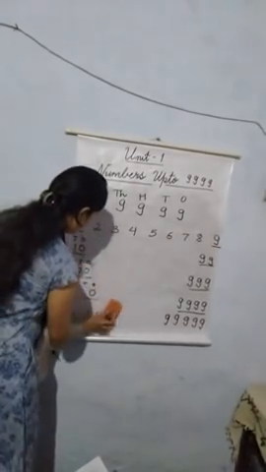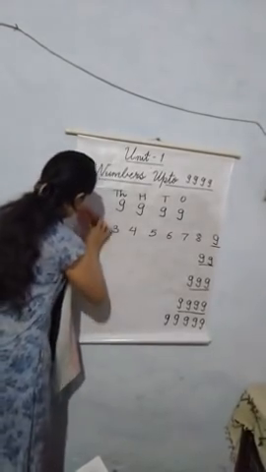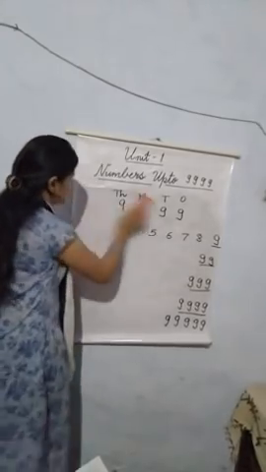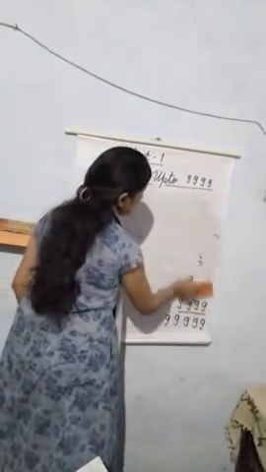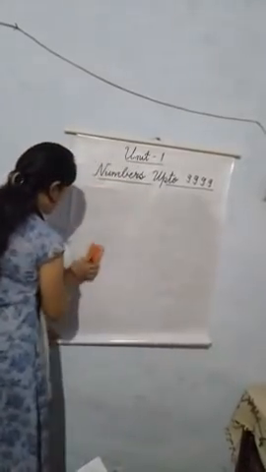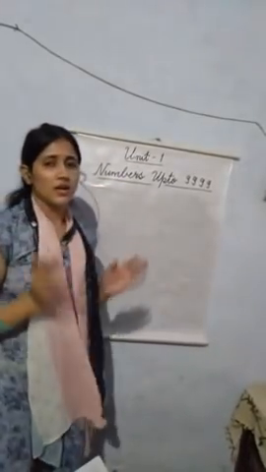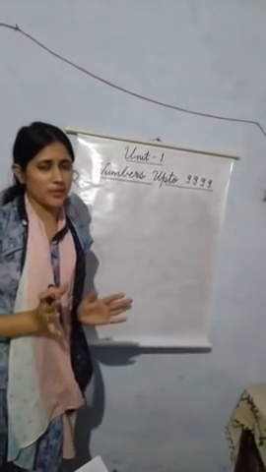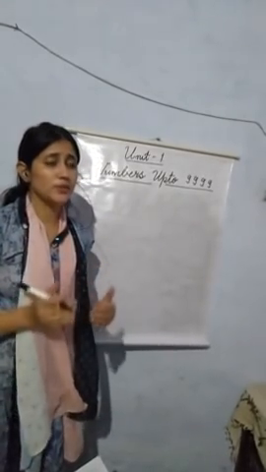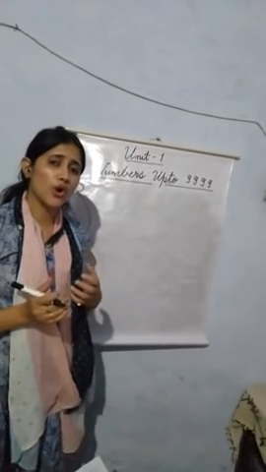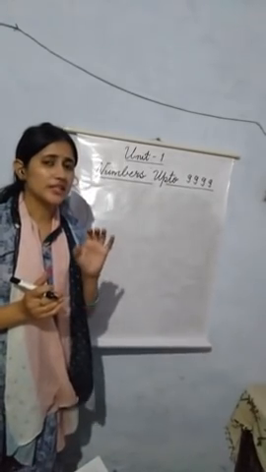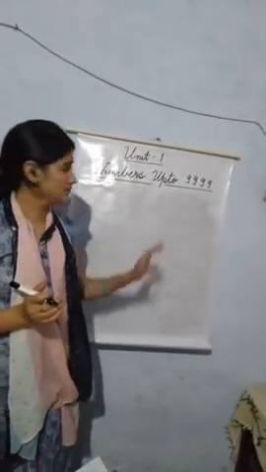Now children, now we will talk about place value. What is the place value? The definition of place value is, a place value tells us the position or place of a digit in a number.